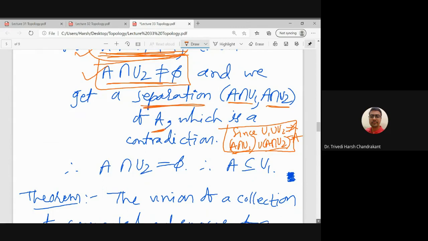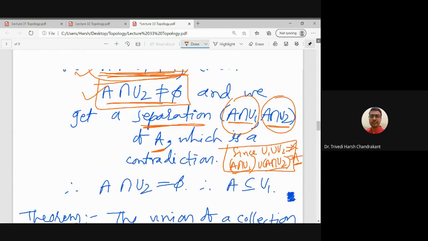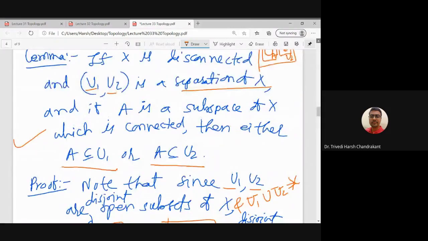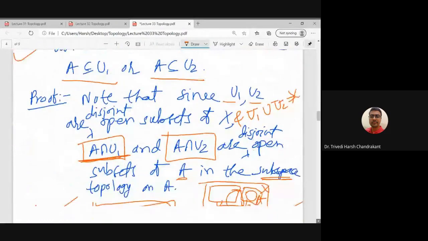What is the separation? Separation is A intersection U1, A intersection U2. So both these sets are open, non-empty subsets of A, and their union is the set A. So using the separation of X, we got a separation of A. But what is our assumption? Our assumption is that A is a connected topological space. So now we get a contradiction.